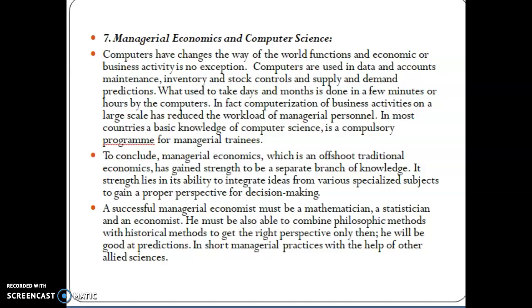To conclude the total concept, managerial economics, which is an offshoot of traditional economics, has gained strength to be a separate branch of knowledge. Its strength lies in its ability to integrate ideas from various specialized subjects to gain proper perspective for decision making. So finally, concluding the concept, a successful managerial economist must be a mathematician, a statistician, and an economist. He must also be able to combine philosophic methods with historical methods and get the right perspective. Only then will he be good at predictions. In short, managerial practices with the help of other allied sciences.